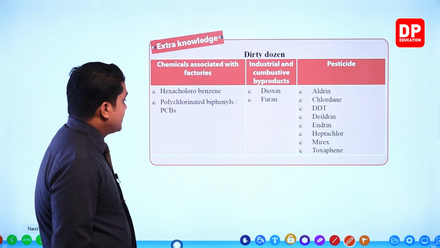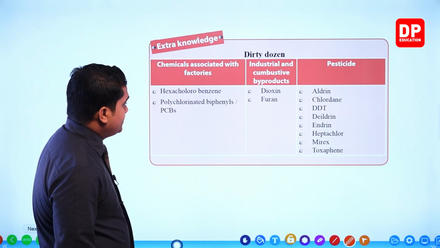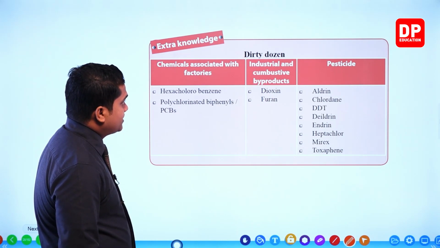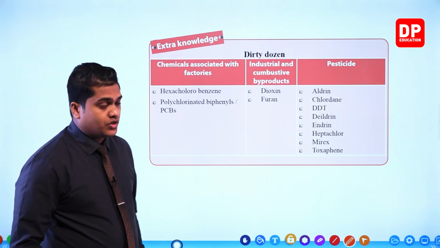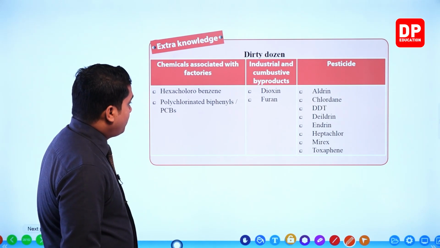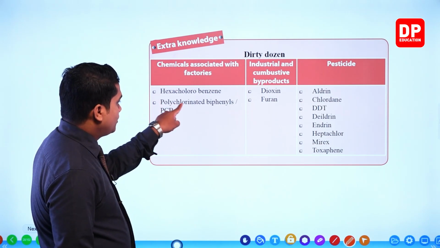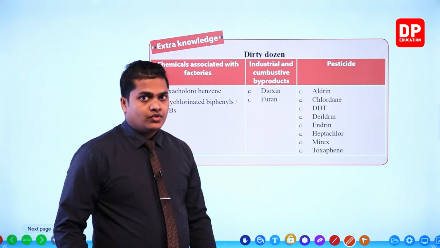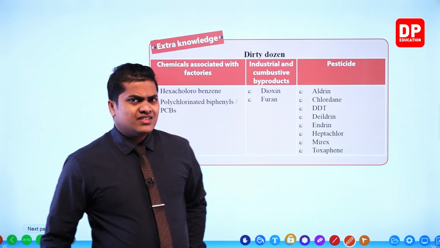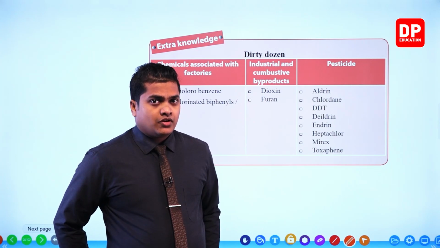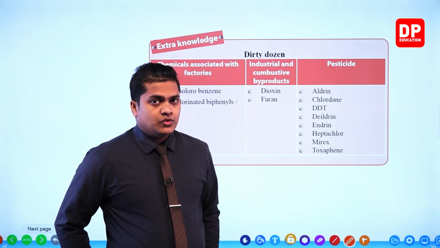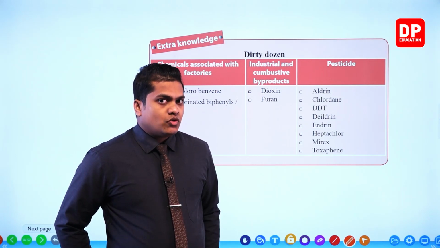Number 1, hexachlorobenzene, a chemical which is associated with factories. Then polychlorinated biphenyl, PCB. We use these PCB boards in circuit boards, polychlorinated biphenyls.